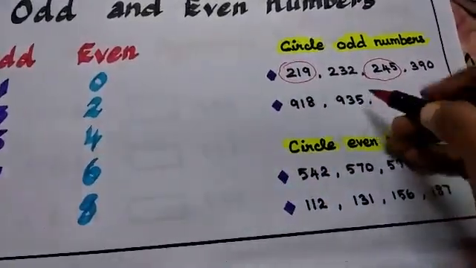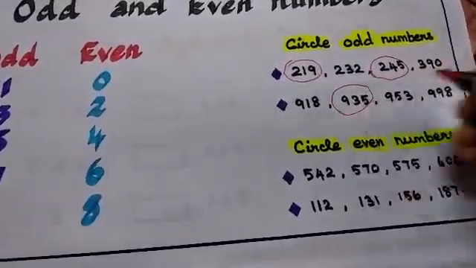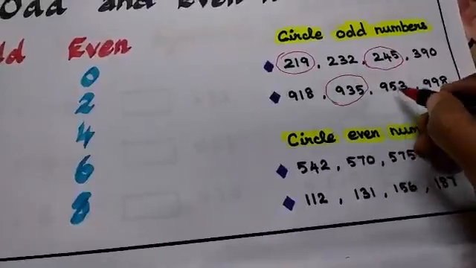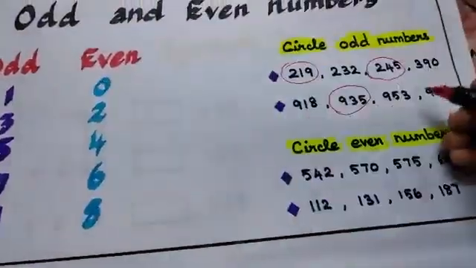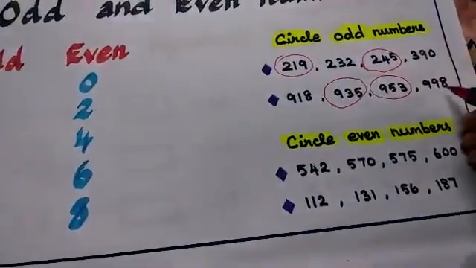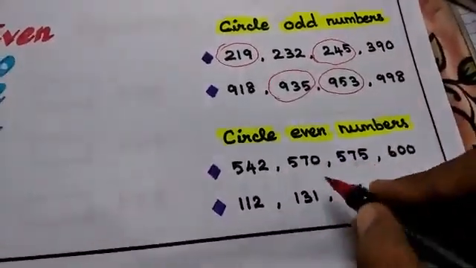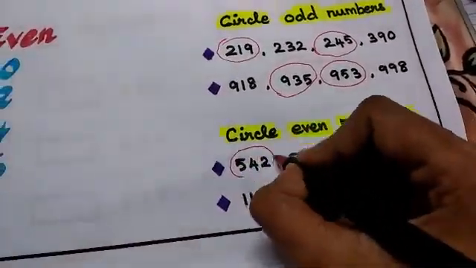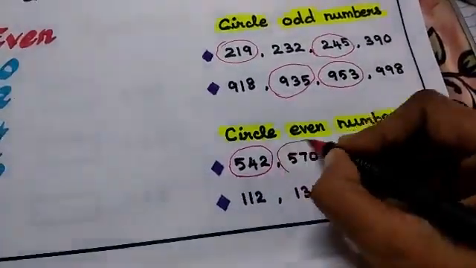We want to find out only odd numbers. 5 is an odd number, right? Yes, very good. Now you understood. 3 is also said to be what number? Odd number. Very good. Again, circle this. This 8 is an even number. Now we are going to find out the even numbers here. 2, that is 542. 570.